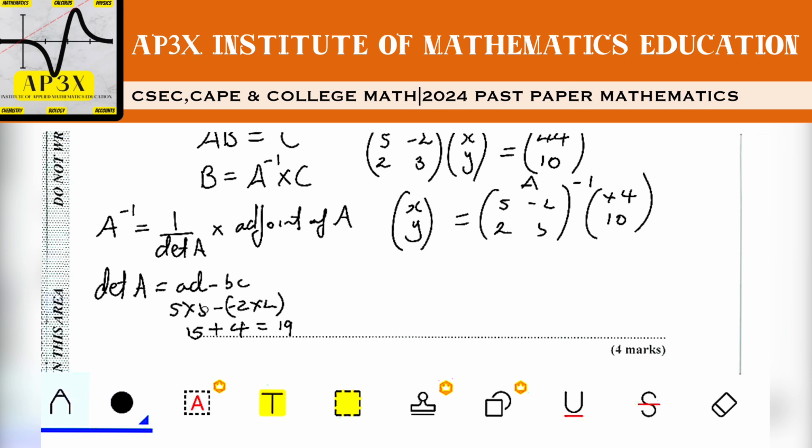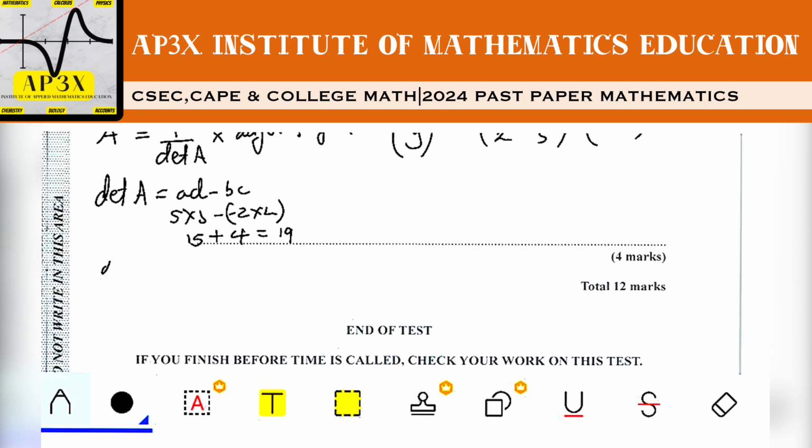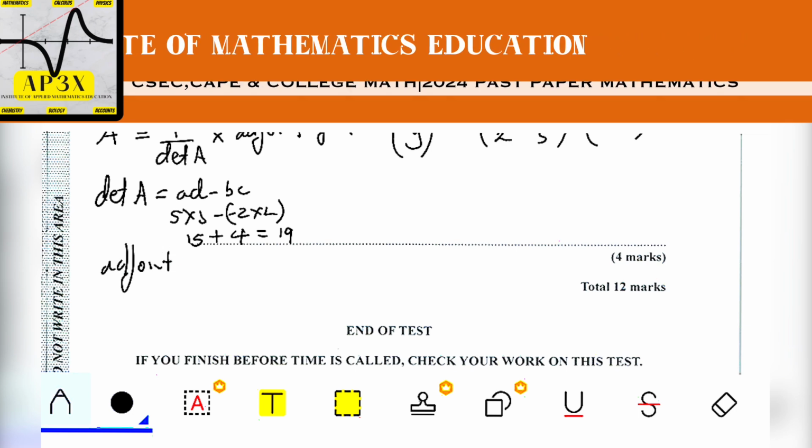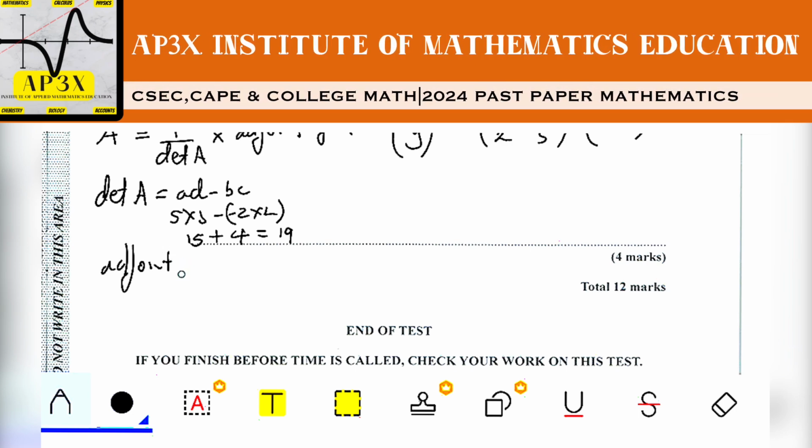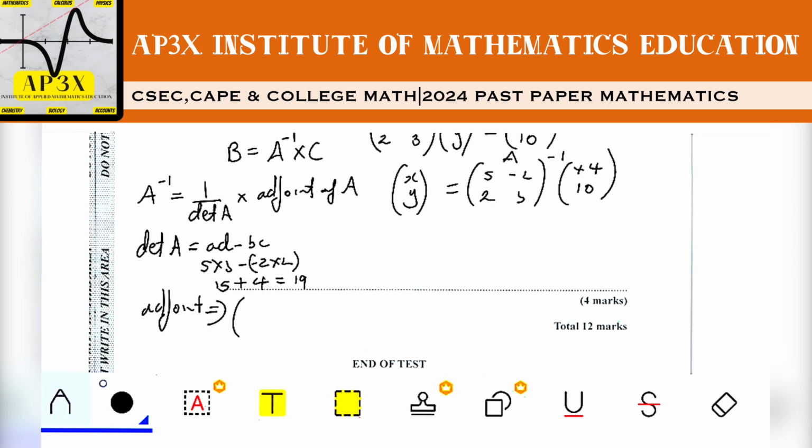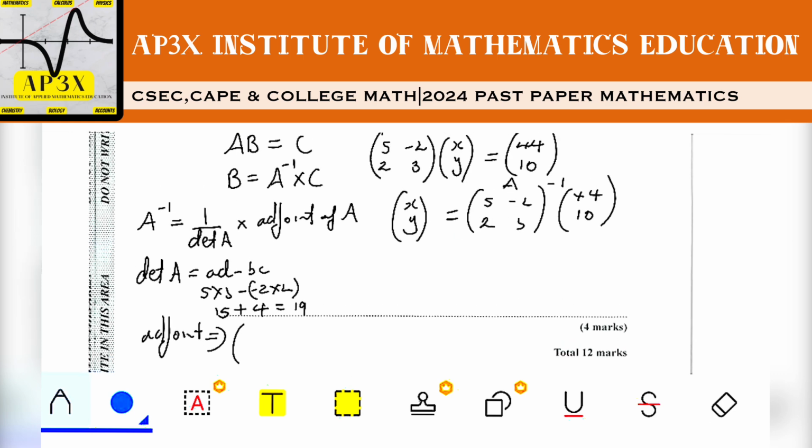Good. So now that we have the determinant of A, we need to find the adjoint of A. Some teachers will say that this is where you diagonalize the matrix, or other instructors will say this is the cofactor of the matrix. So adjoint, cofactor, diagonalize the matrix, same procedure. Now to do this, we're going to take the lead diagonal of the matrix and interchange its entries. So 2, negative 2, the positive 2 goes up, and the negative 2 comes down.